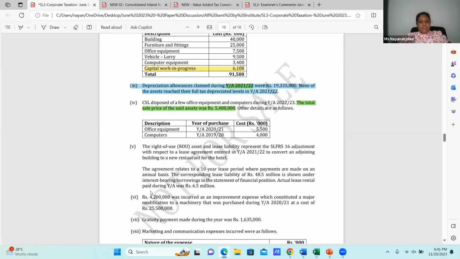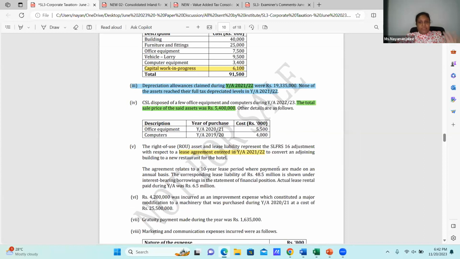The right of use, you should be familiarized with these things from a considerable time. This has been tested. Then also this June 2023 paper, it is there. The right of use asset and lease liability represent the SLFRS 16 adjustment with respect to a lease agreement entered in year of assessment 21-22.